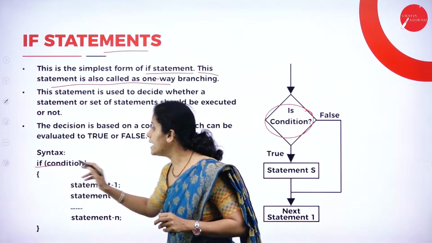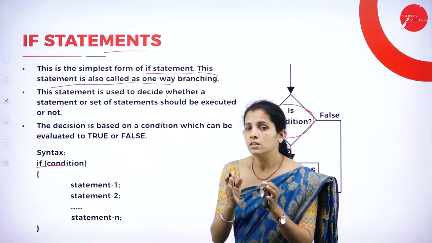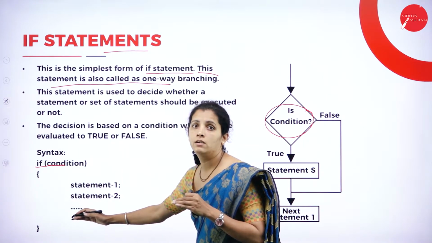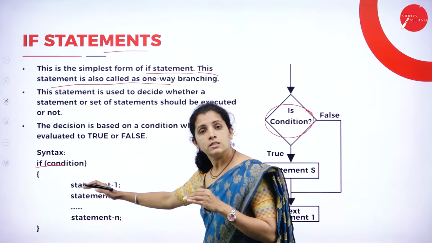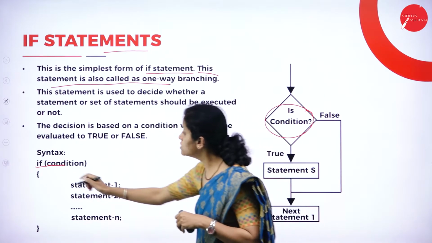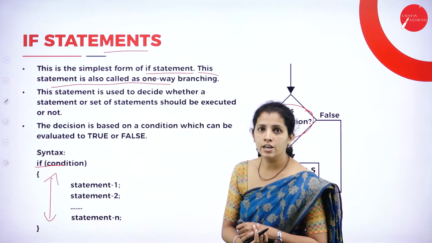Here I'll write, if I want to join the college, then I'm going to have a list of options or statements. I can select the college, or I can choose the course. All those things I'm going to write within the if condition.